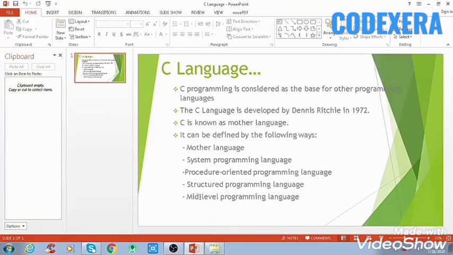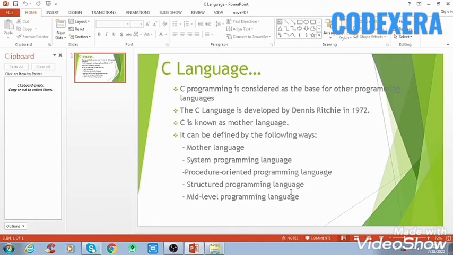After that the last one comes, that is mid-level programming language. C is considered a mid-level language because it supports the features of both low-level and high-level languages. I will tell you what low level and high level language are, but before that, C language programs are converted into assembly code. It supports pointer arithmetic, that is low level, but it is machine independent, a feature of high level.